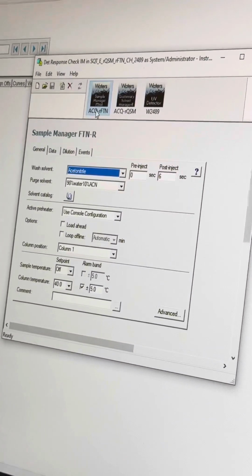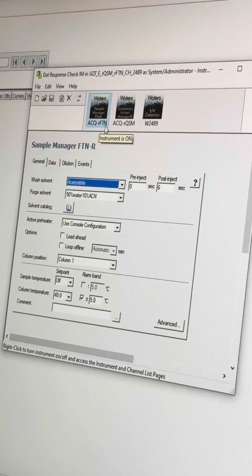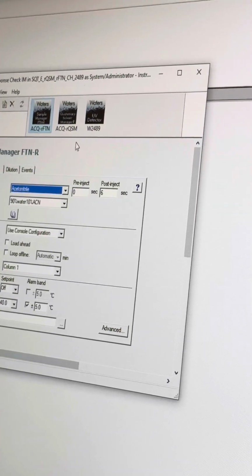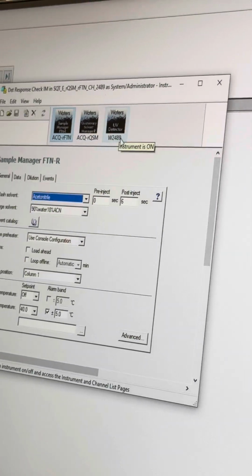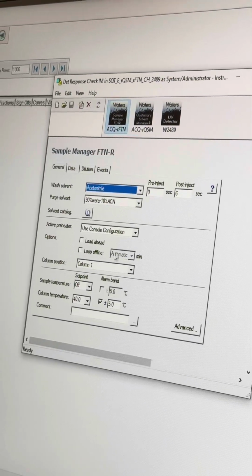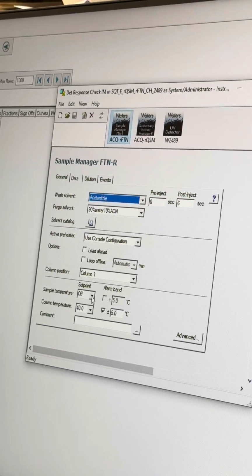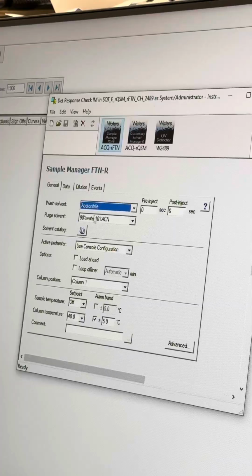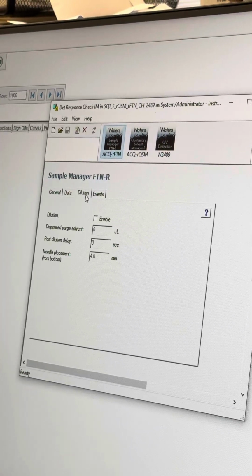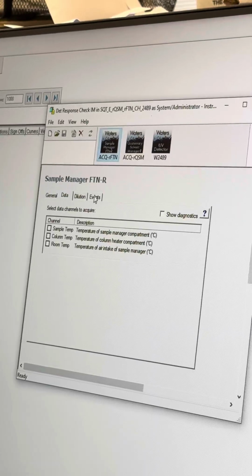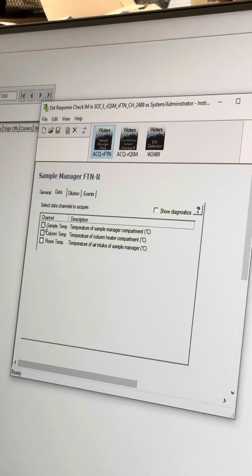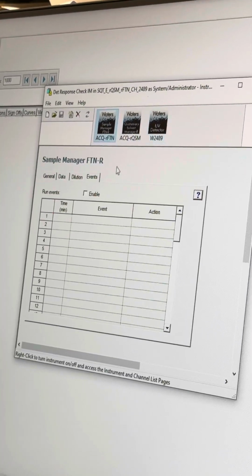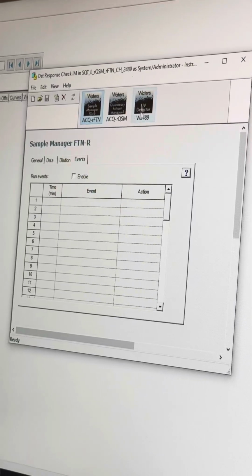As you can see, you have your different consoles. You have the FTN, which is going to be your flow through needle, your sample manager, your QSM, which is your quaternary solvent manager. That's going to be your solvent, and then your detector is over here. As you can see, they each do different things. You can set column temperatures, you can set your sample temperatures, you can set your column position, things like that. Your purge solvent, your wash solvent, different dilutions, different data to acquire. If you would like to make sure your sample and column temperature are okay, you can definitely acquire those. And different events. The events is really only going to become necessary in this detector, and I'll show you why in a second.